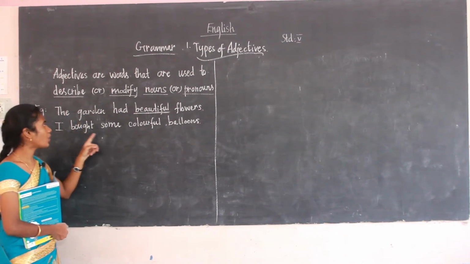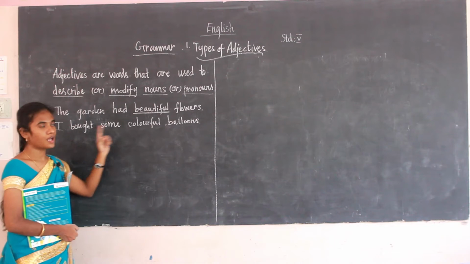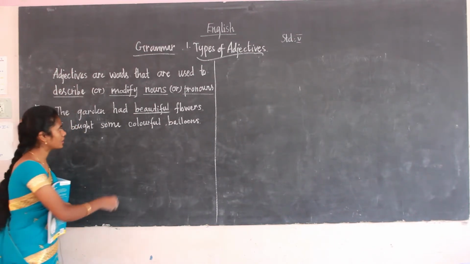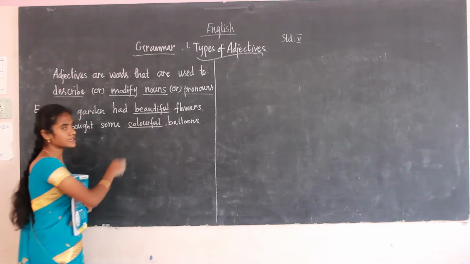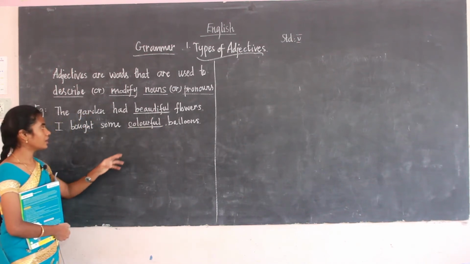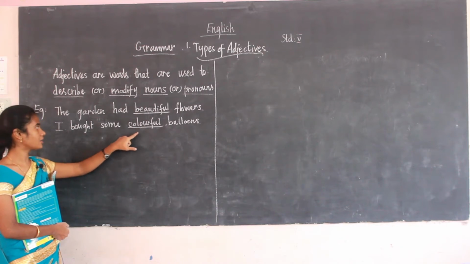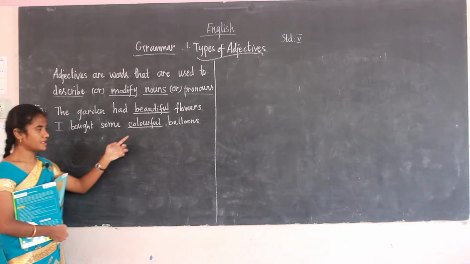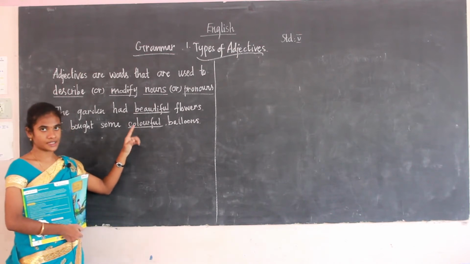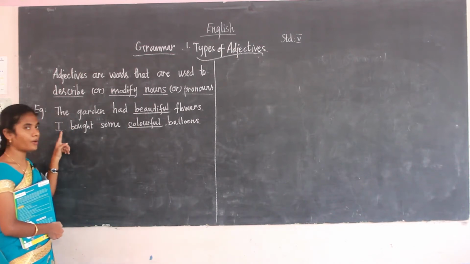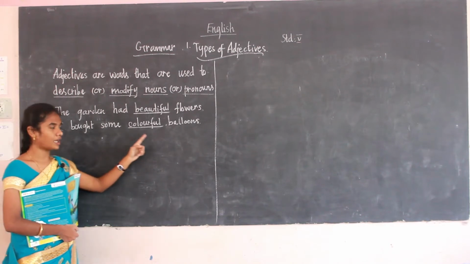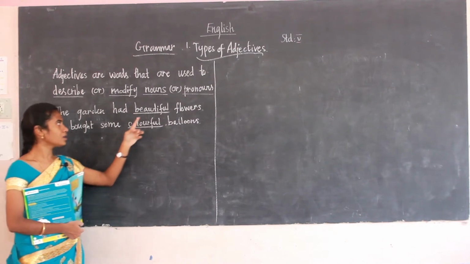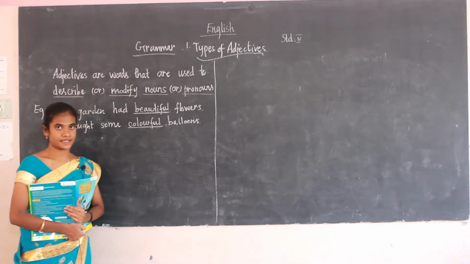The second one, I bought some colorful balloons. In that, which is the adjective here? The adjective is colorful. So this adjective describes the pronoun I. I only bought the colorful balloons, so it describes the pronoun I. So here beautiful and colorful are the adjectives.